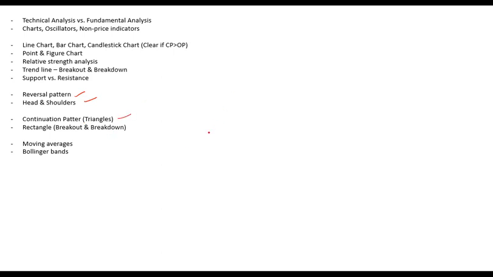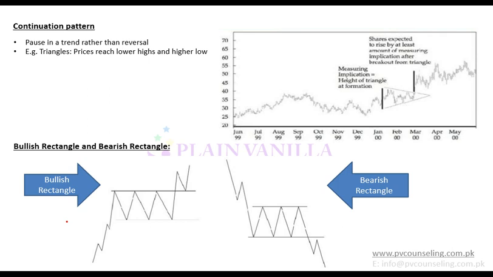Continuation patterns are the ones in which you expect a particular pattern to continue. So for example, if there is a stock which moves like this, or let's just do it through the actual chart, that will be better. Yes, so it moves like this.